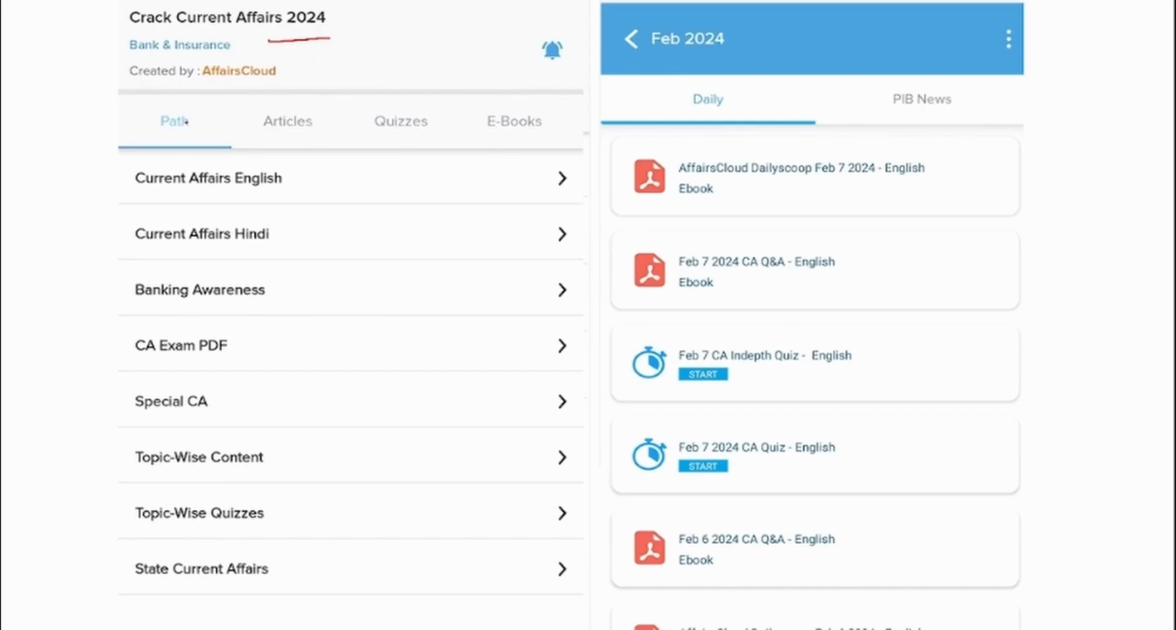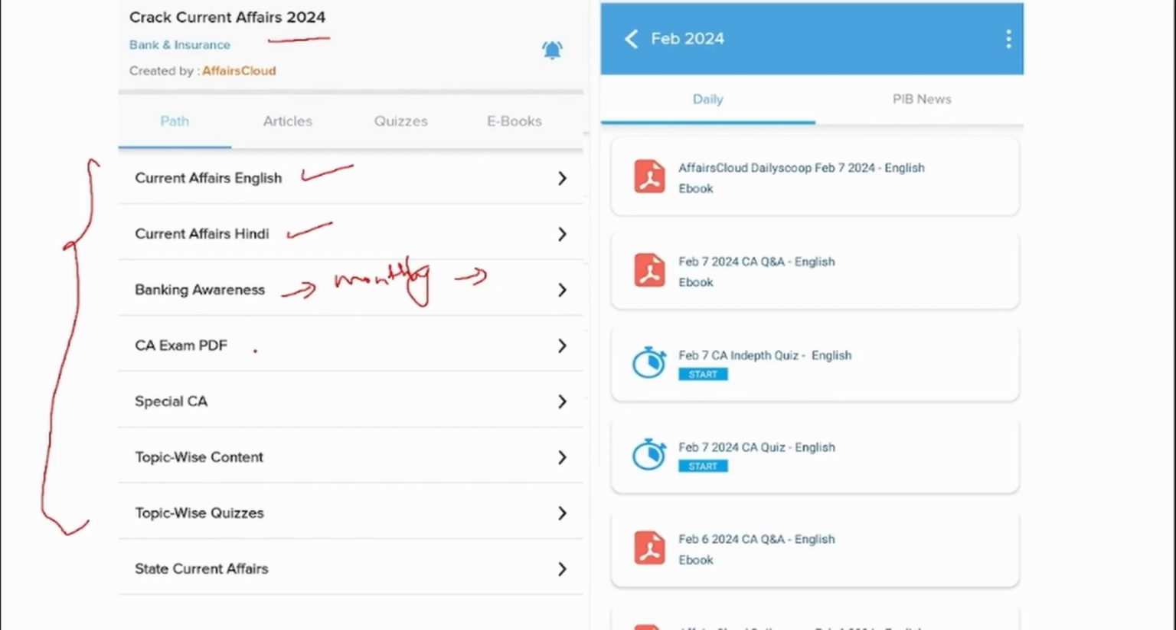Under Crack Current Affairs, you will be able to see multiple options. First one is Current Affairs English. We upload the day-to-day news in the English format. And apart from English PDF, we also provide them in Hindi format. And this banking awareness, we upload a PDF every month. So this PDF will contain the banking and the finance news of that respective month.